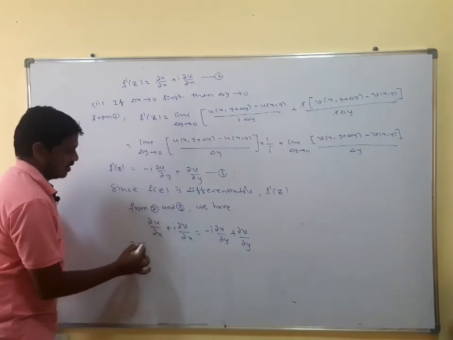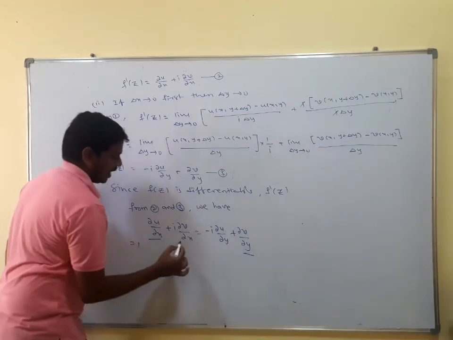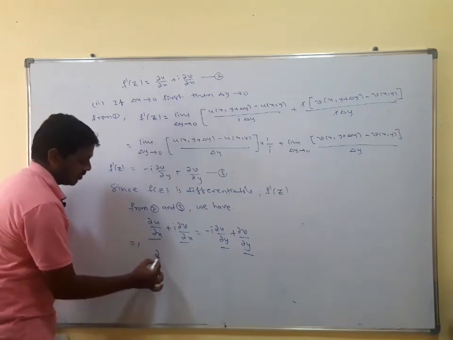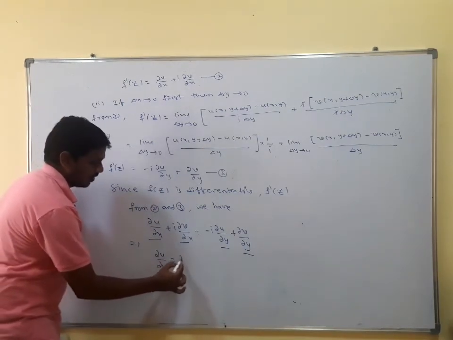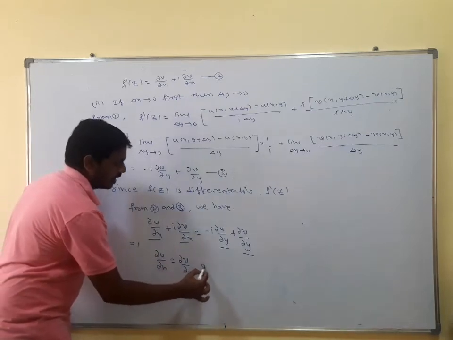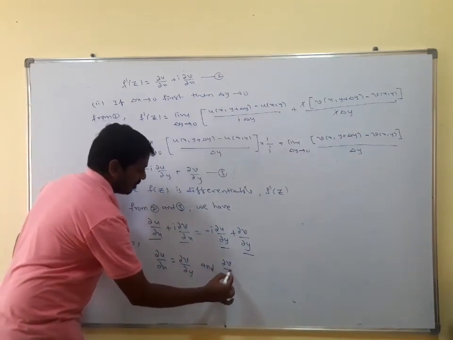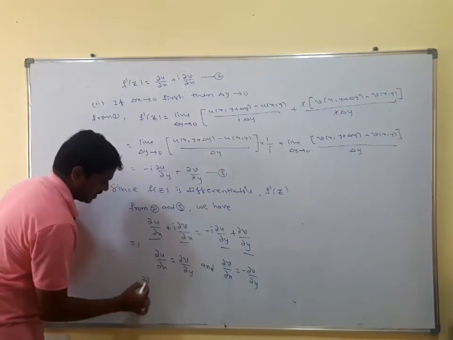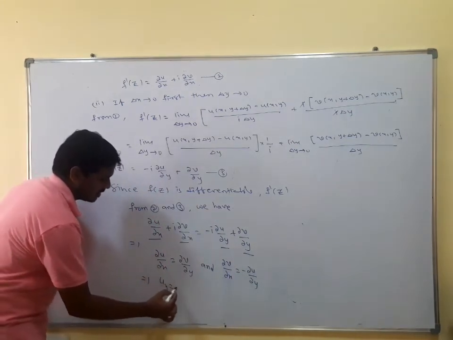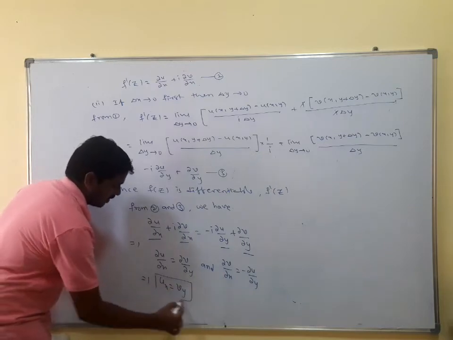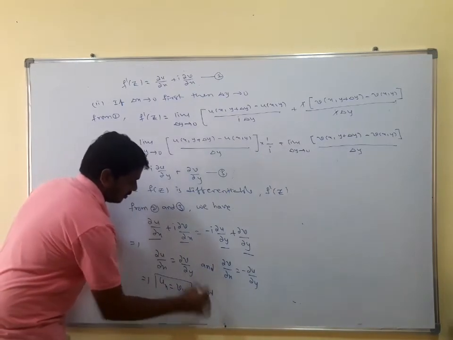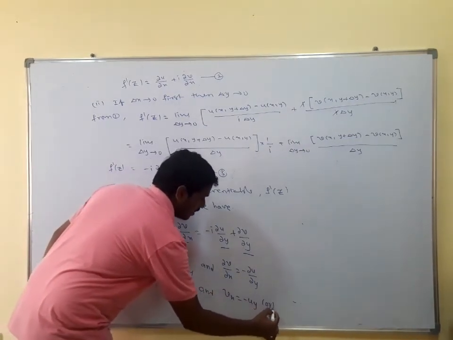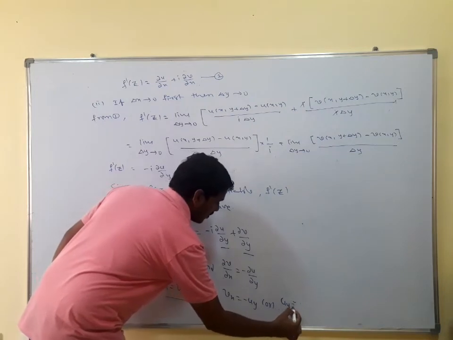Comparing on both sides, the real part and the imaginary part. What is the real part in the LHS? That is dou u by dou x. Dou u by dou x is equal to dou v by dou y. And the imaginary parts: dou v by dou x is equal to minus dou u by dou y. So this implies u suffix x is equal to v suffix y, and v suffix x is equal to minus u suffix y, or u suffix y is equal to minus v suffix x.